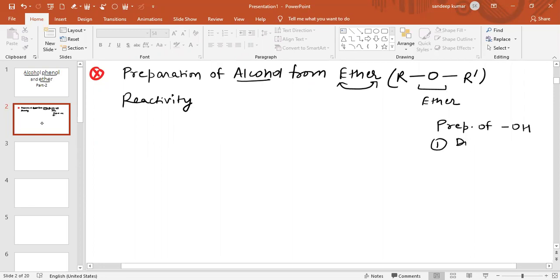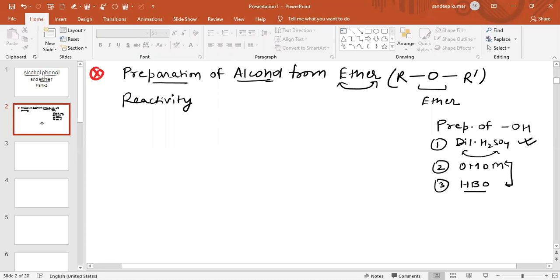First of all, we used the reagent dilute H2SO4. In this case, there is rearrangement of carbocation. Then we did the oxymercuration and demercuration reaction, and then the hydroboration oxidation reaction. In these two reactions, there is no rearrangement of carbocation, while in the first case there is rearrangement of carbocation. So in today's lecture, we are going to discuss the preparation of alcohol from ether.